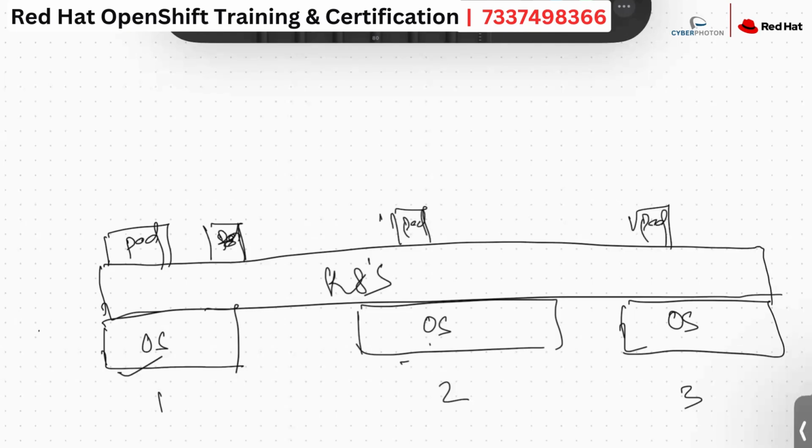Multiple, according to your resources, you can deploy your pods. And what is this pod? A pod will have multiple containers. Now, if you say this pod is having containers, that means only one? No, guys. A pod can have multiple containers: C1, C2, C3, whatever containers it can hold.